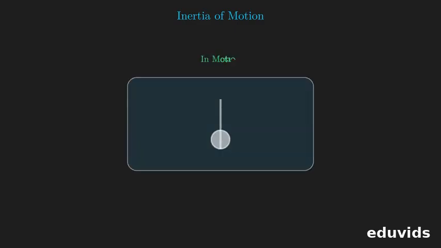Next, we consider inertia of motion, which is the tendency to keep moving at the same speed and direction. Imagine the bus is traveling fast, so you are also moving forward at that constant speed. If the driver suddenly applies the brakes, the bus slows down quickly because of the external braking force.